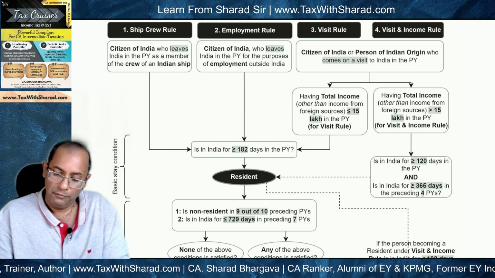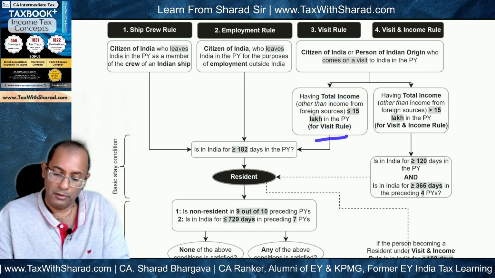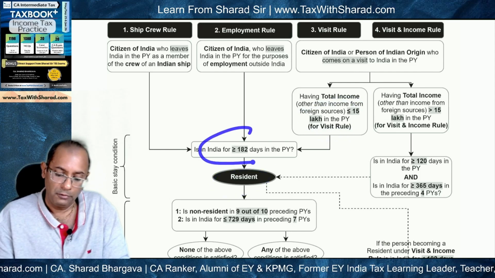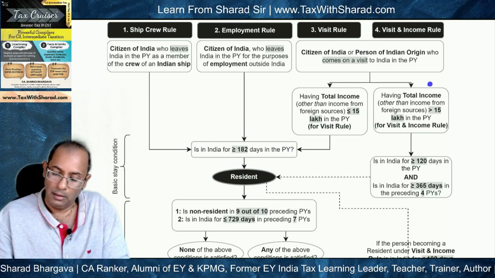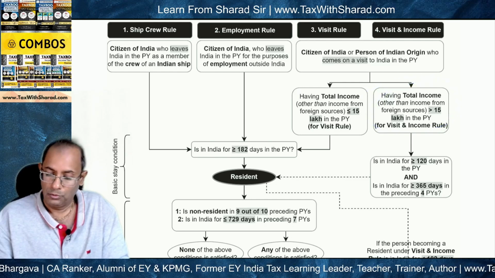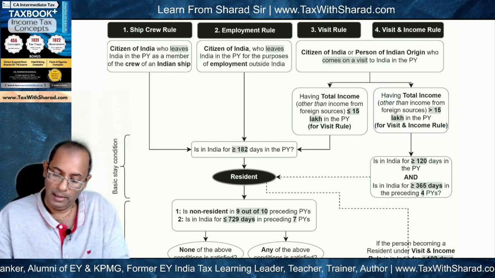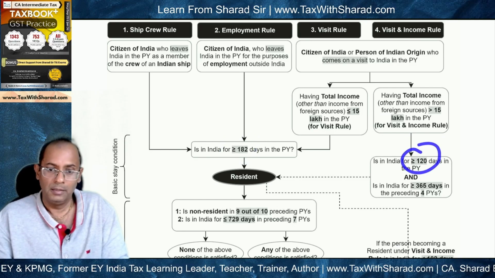Okay. If this is up to 15 lakh in the previous year, then visit rule applies, in which case Mr. Raja will become a resident if he is in India for 182 days or more in the previous year. However, if his total income other than income from foreign sources is more than 15 lakh in the previous year, then visit and income rule will apply, and then instead of 182-day threshold, the threshold will be 120 days.